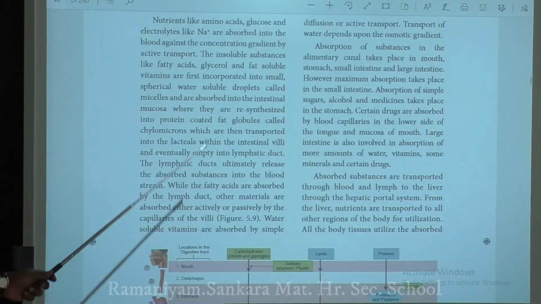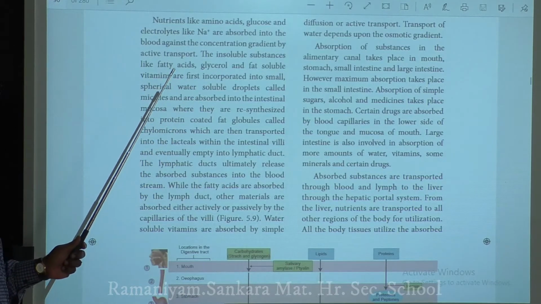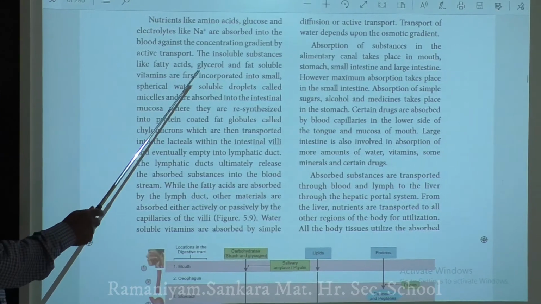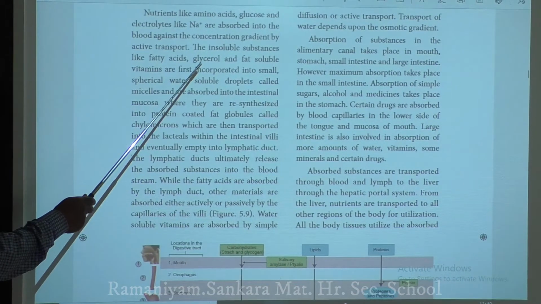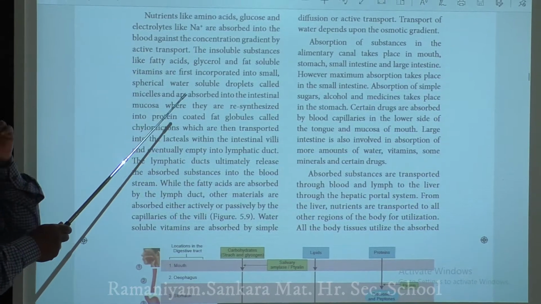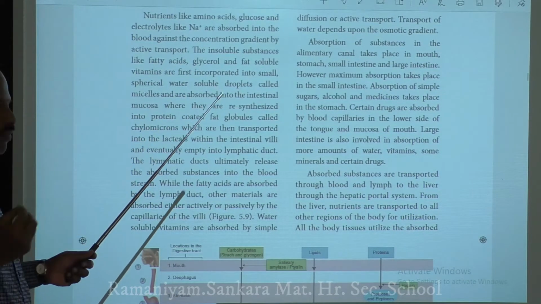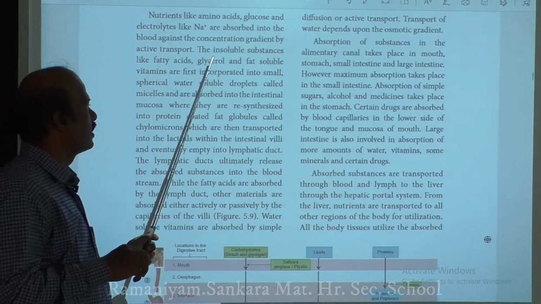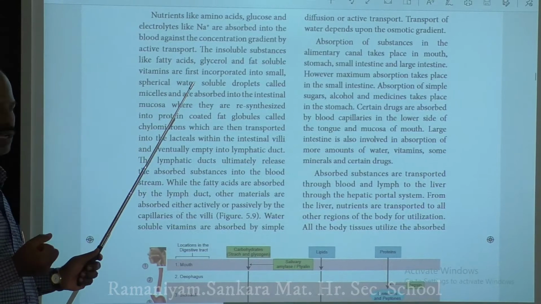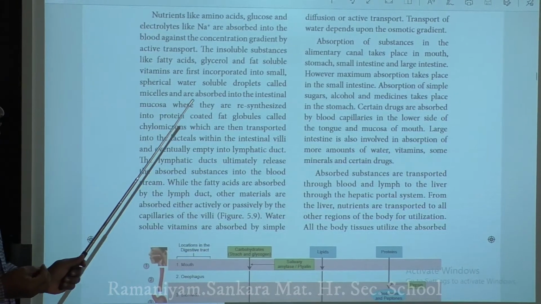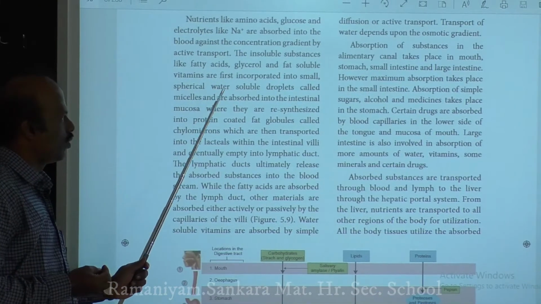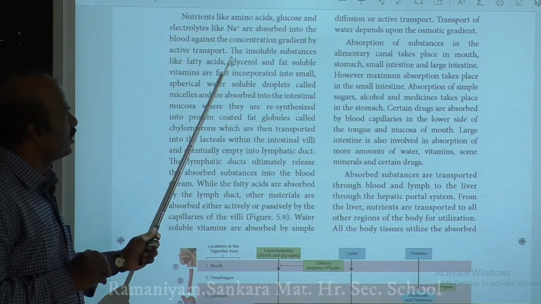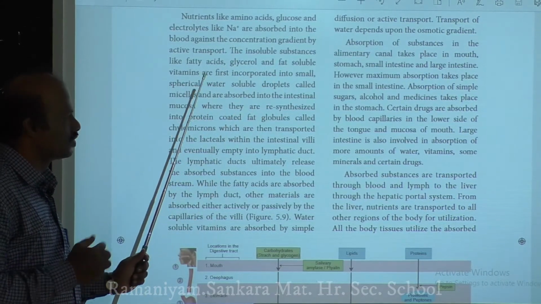Next, when you come to these insoluble substances like fatty acids, glycerol and fat soluble vitamins, they are not directly absorbed by the fine network of capillaries present in the villi. So how are these fatty acids and glycerols absorbed? First, they form fine spherical small water soluble droplets, and these fatty acids, glycerol and fat soluble vitamins are incorporated into them.